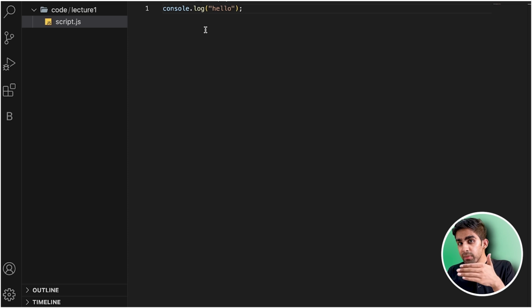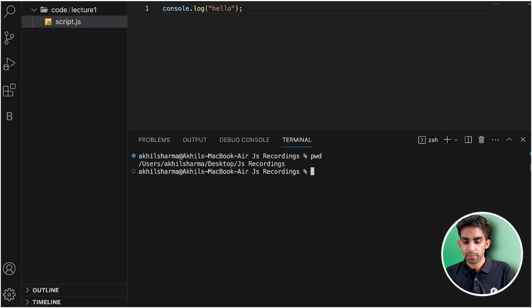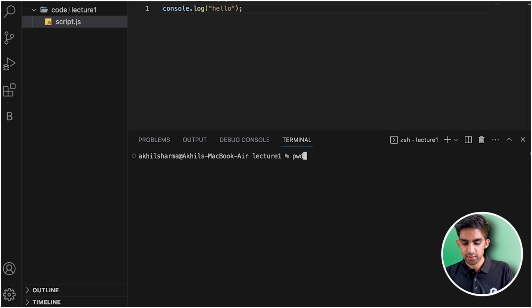But how am I able to see my answer here, team? This is not the browser. So how can I see my answer? You just need to open the terminal from here. As soon as you open the terminal, check the path. I need to go into lecture 1. CD into the code folder, and in the code, go into the lecture folder. Now clear everything, team. Clear. Now just check the path.